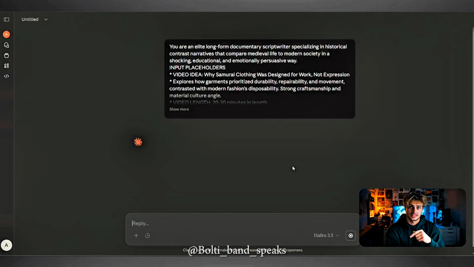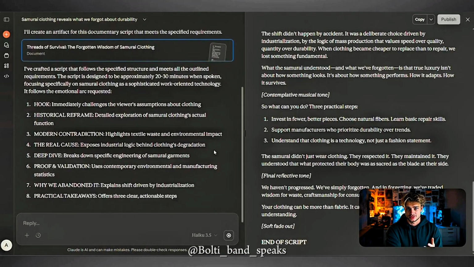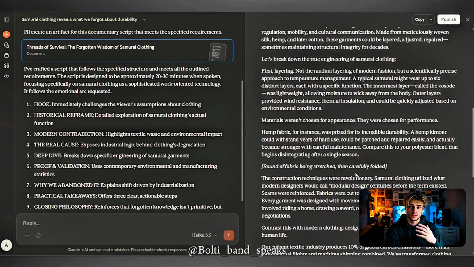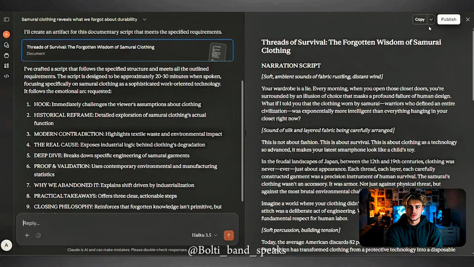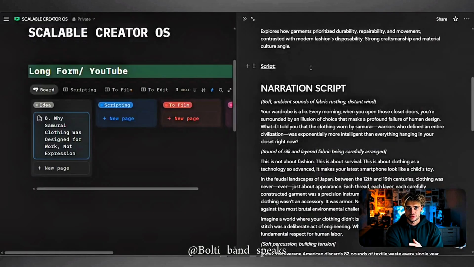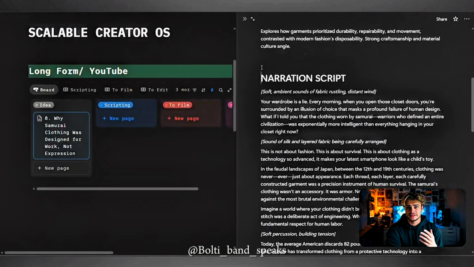And review the script itself. Make sure the script falls under the 20 to 30 minute range. Read through it and make any adjustments and personal touches. Once you've looked over your script, the next step is producing the visuals.